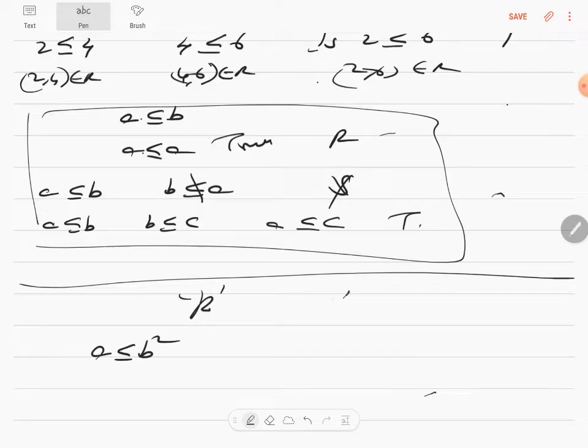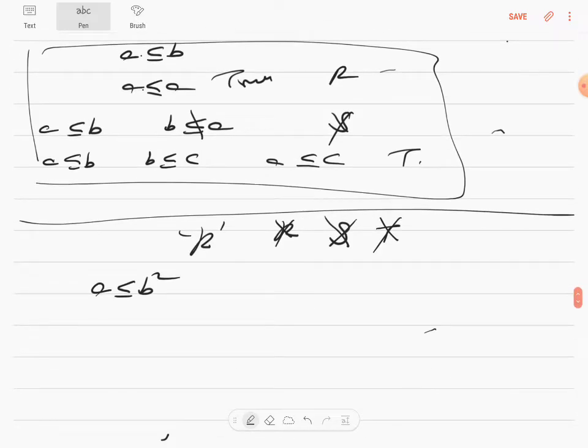But the question is you have to disprove. It's neither reflexive, nor symmetric, nor transitive. You have to disprove. So you can't use 2 is less than or equal to 4 square and do that. You have to think really deep. And for me to think in an exam hall is very, very difficult. The moment I get the question paper, I get stressed out.